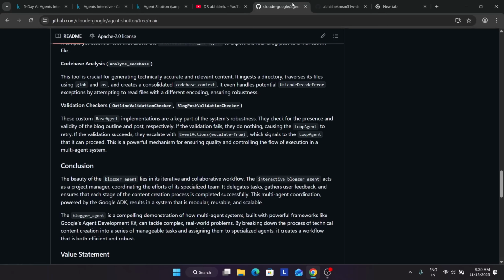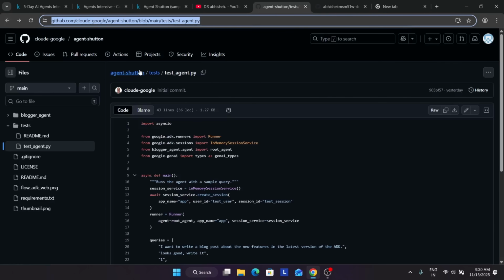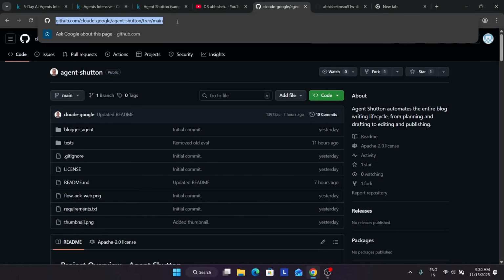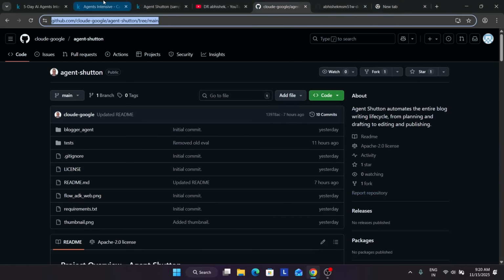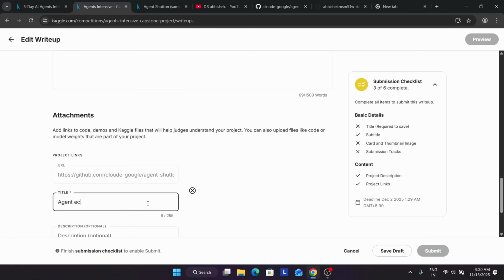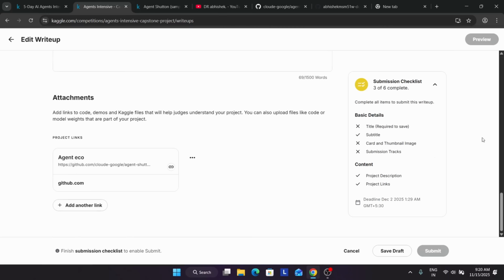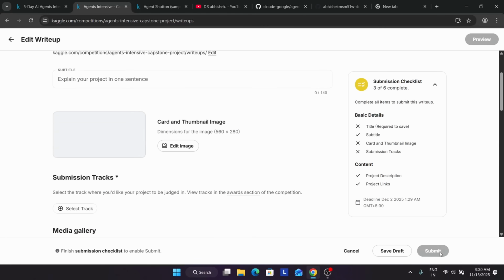So for example, if I am sharing this, if I come over here, you have to copy this and make sure the repository is public, and only then, wait a second. Here just paste it, and for the title you can name your agent, and then here you have to click on insert link. Now here you can see all these things are mentioned over here, and here you have to click on submit.